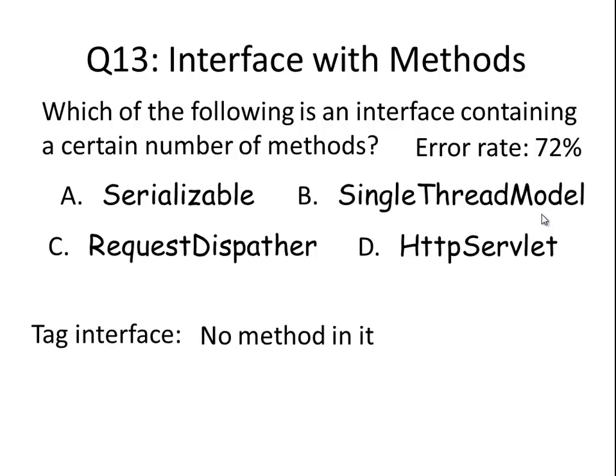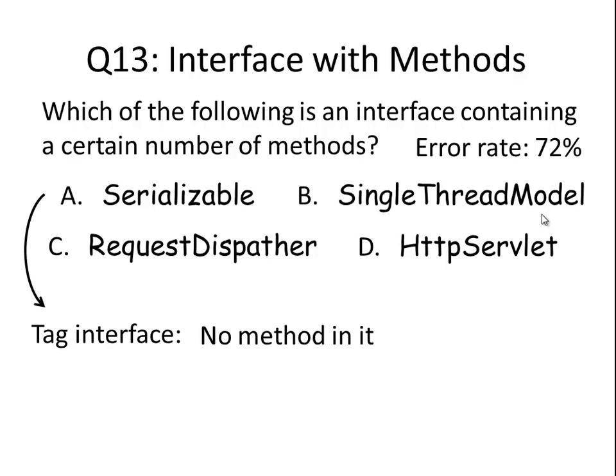So what's that? A special Java interface that does not contain any method. That kind of interface we call a tag interface. And we also know serializable is a tag interface. No method is specified in the serializable interface.